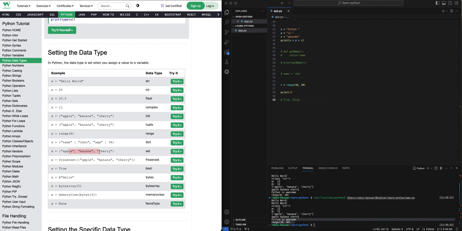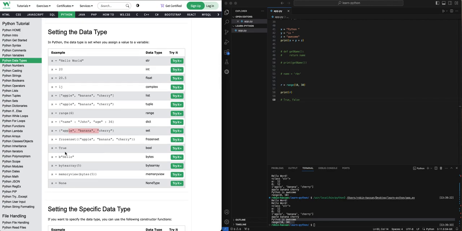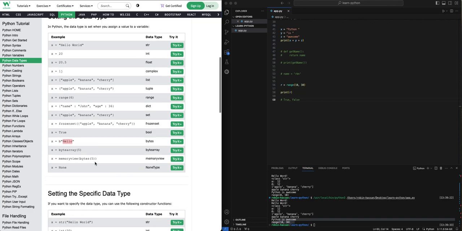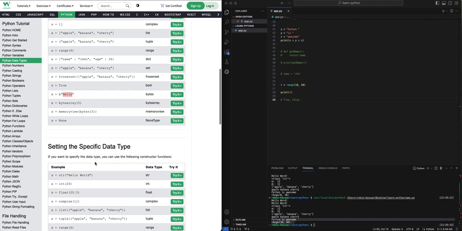Set is a list of numbers, but usually it's unique. So if you have a list of numbers which has duplicate values, you can always use the set to make it unique. Boolean, just showing an example. Byte is lower level data, so it's not important at this point.